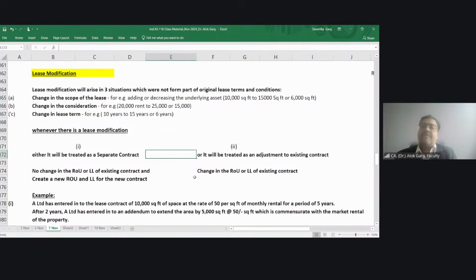Mistake number 1. They always think that the rental has to be at the end of the period. Is it so? Not necessary. The rental could be advance also, right? In real life, generally rental is paid in advance, but in examination question, it could be advance, it could be in arrears.